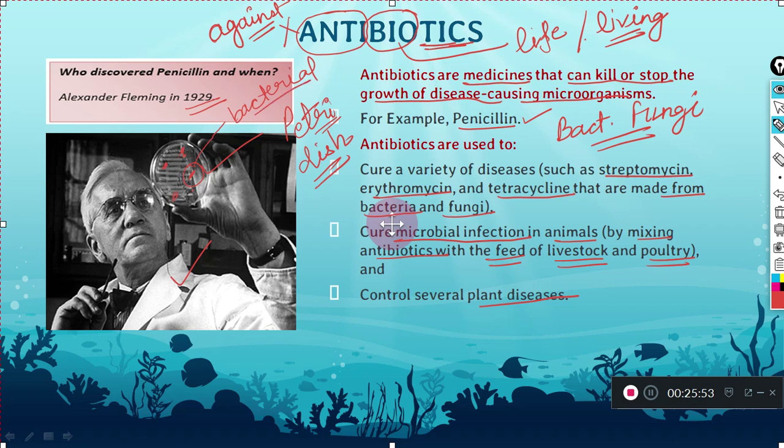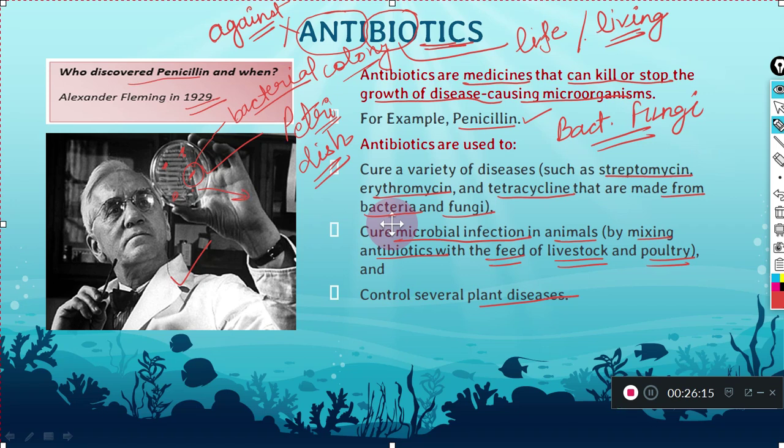Then he identified what kind of fungus this is, and then he started finding out what kind of chemical is being released by this fungus, and whether we can work on the production of this on an industrial level.